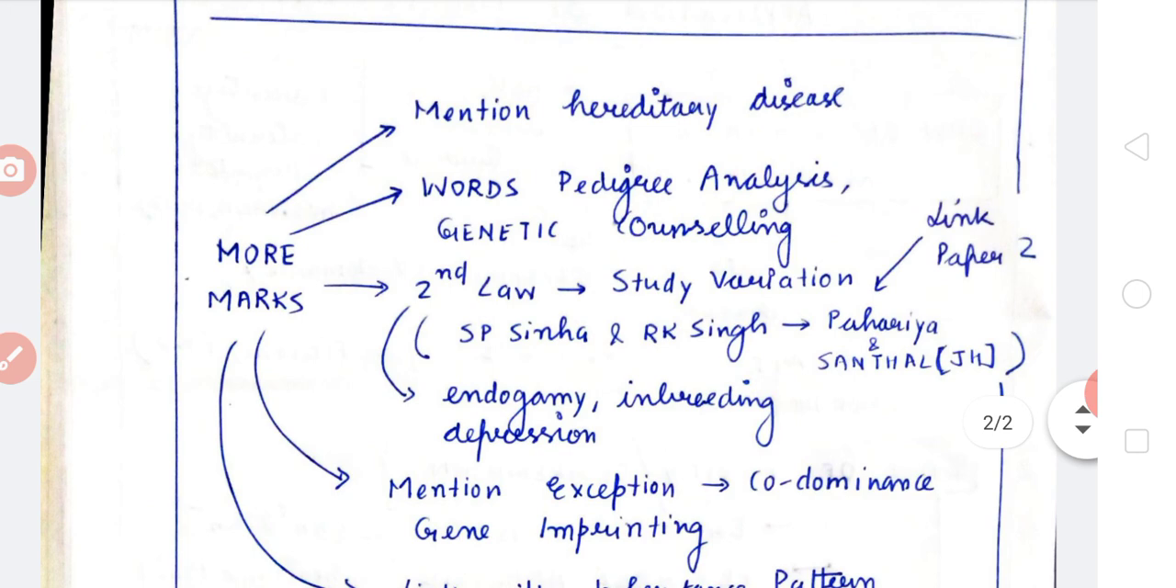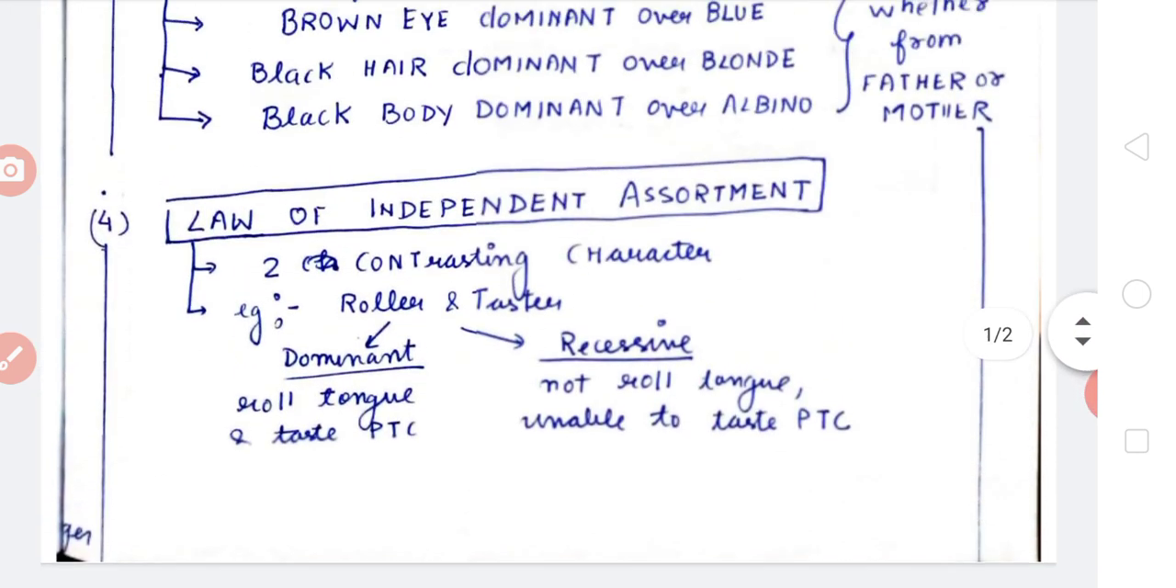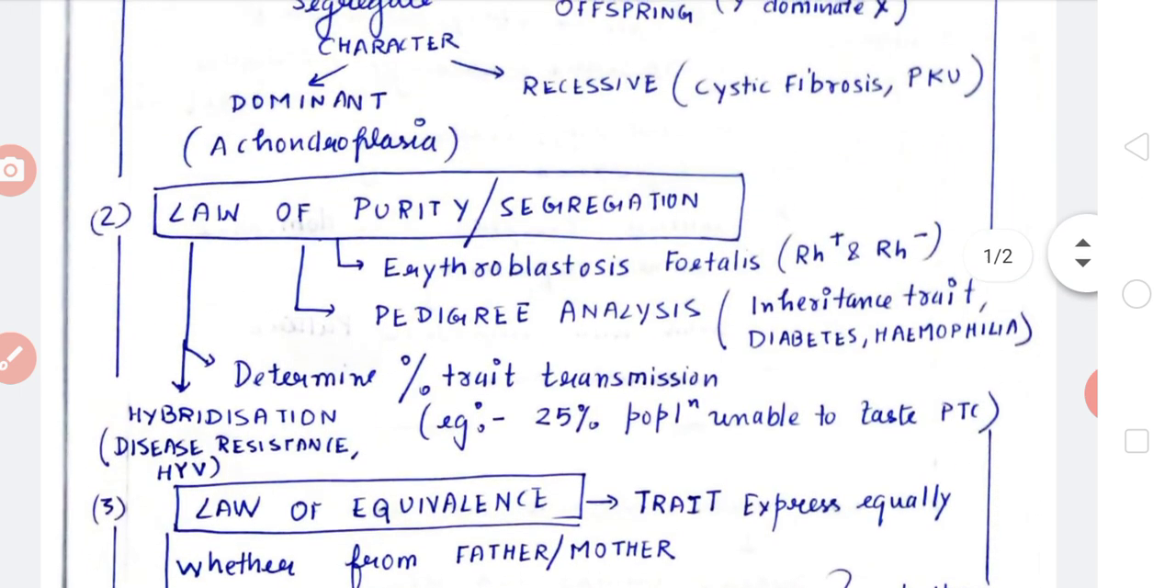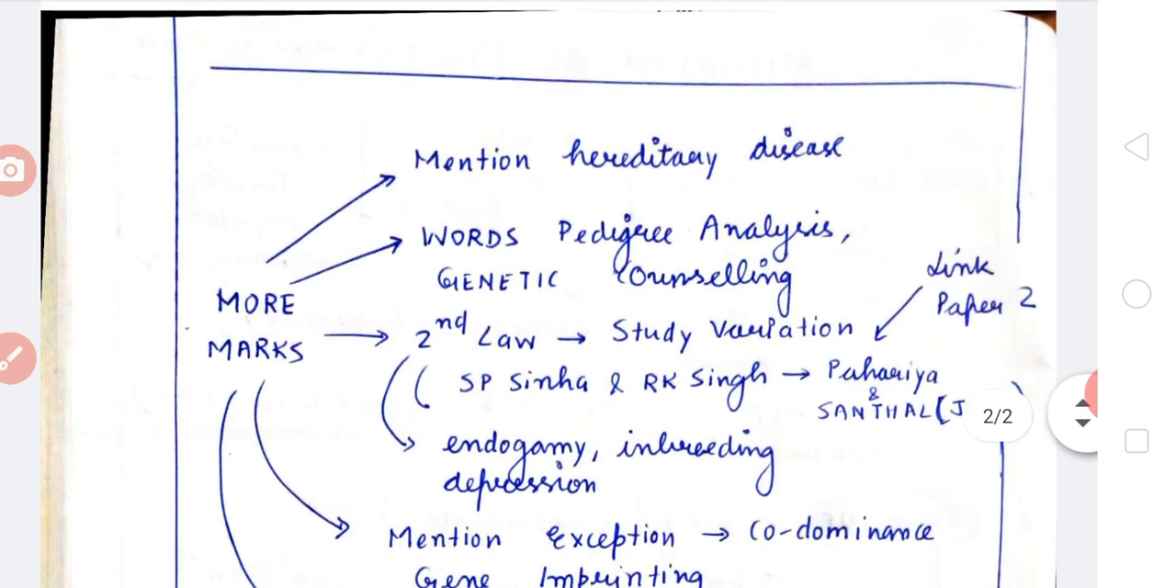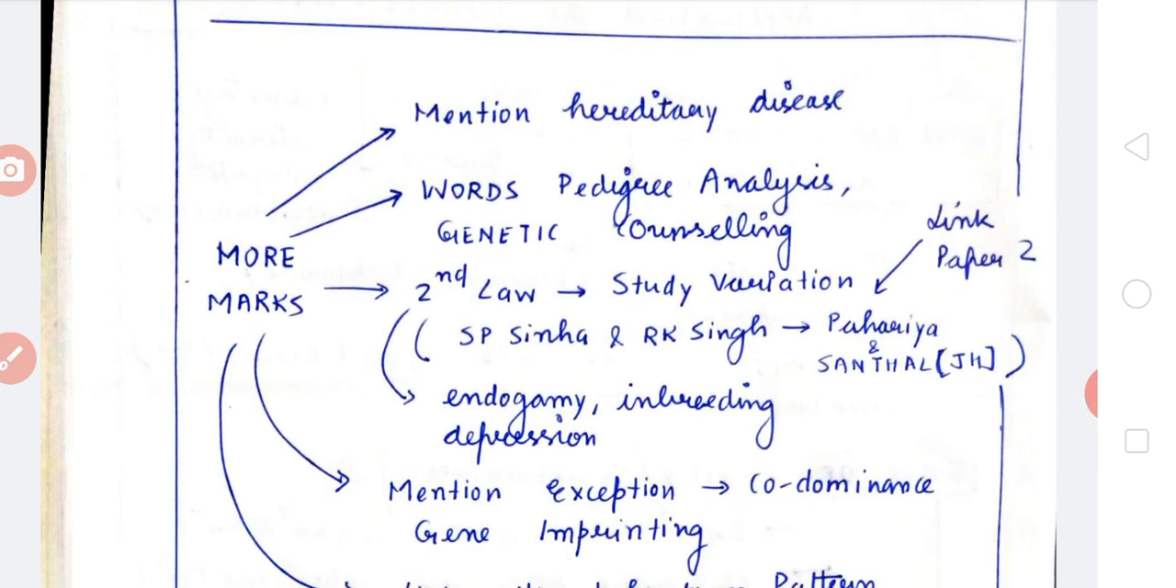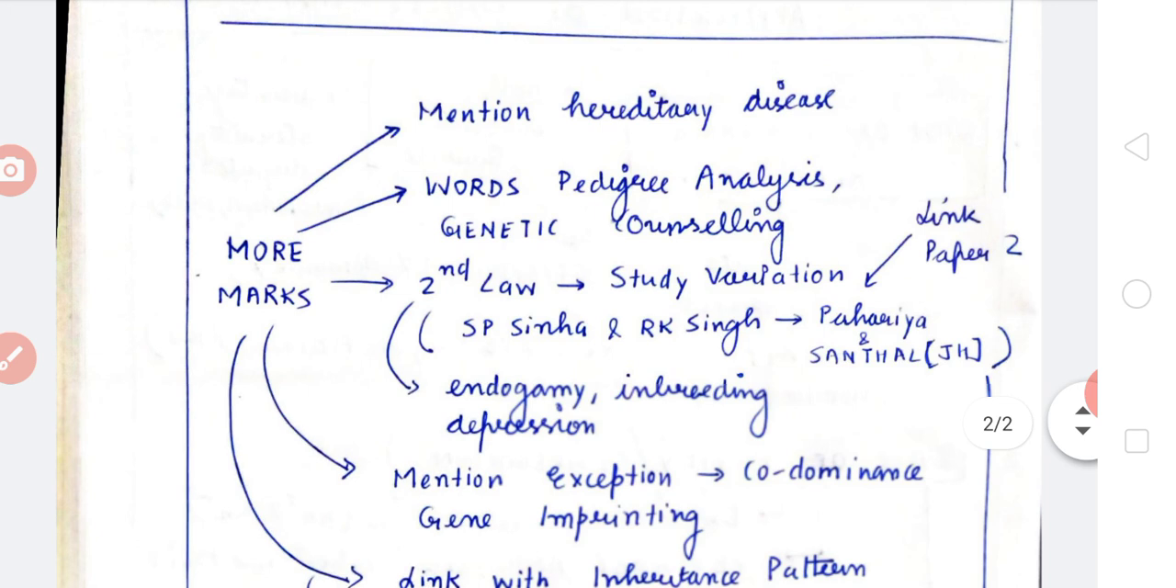Now in the second law, what was the second law? We can see here, the law of purity and segregation. So with the law of purity and segregation, there is hybridization. Hybridization will lead to genetic variation. Genetic variation can lead to speciation. So you can link it with Darwinism also. So speciation will be there, variation will be there. You can link it with paper 2 also.